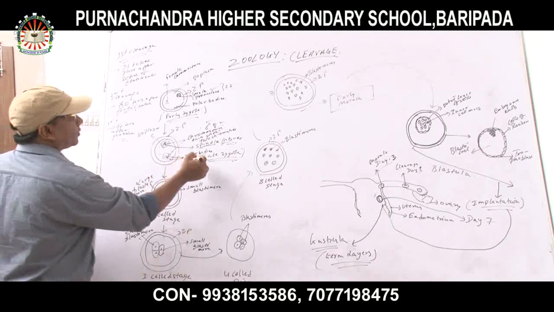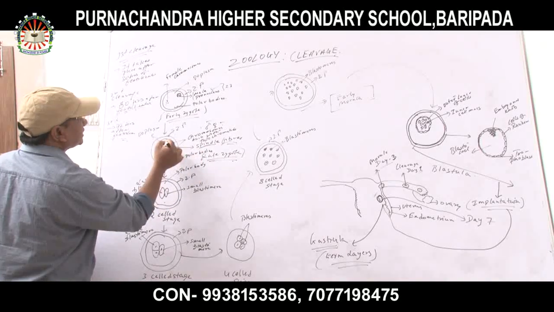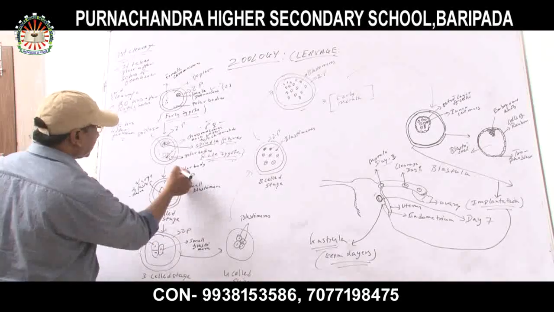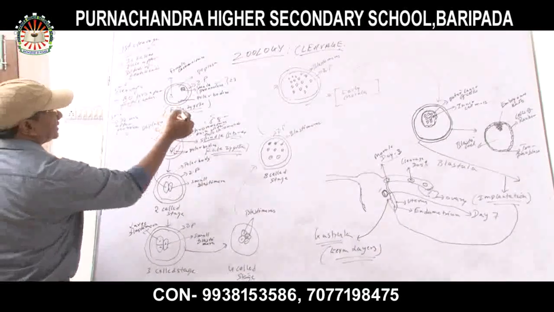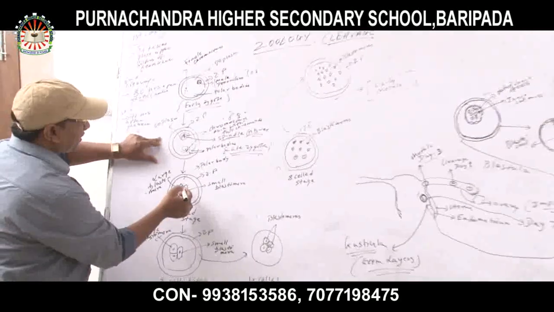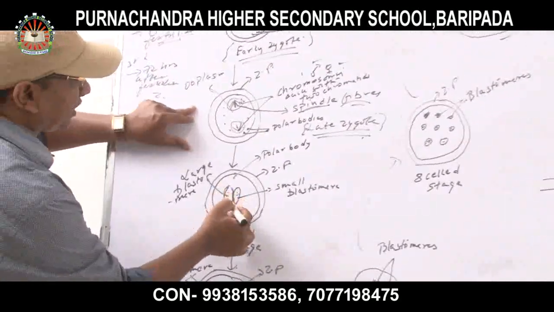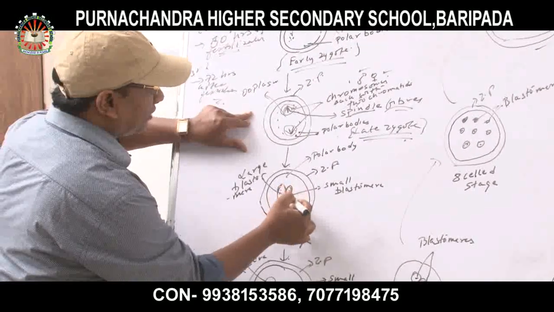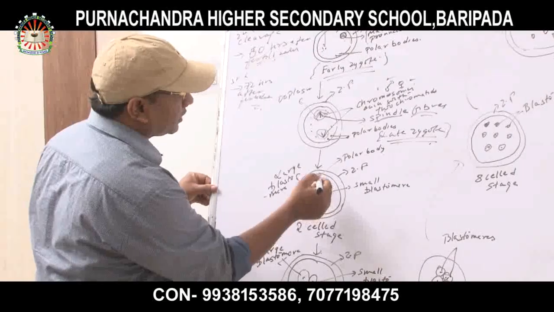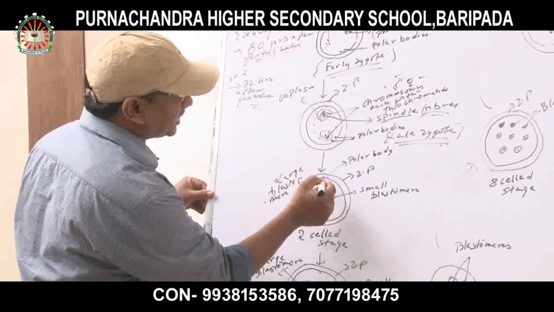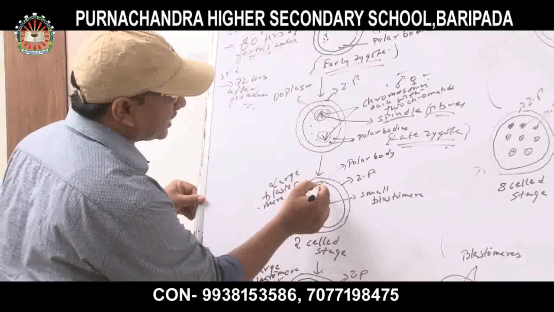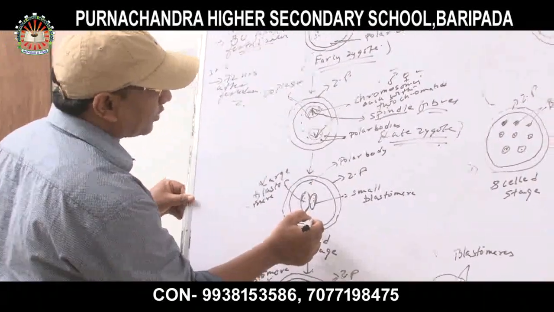Now the polar bodies are there. These are the spindle fibers provided by the centrioles. This is the early zygote, and this is the late zygote. After the late zygote, there will be the formation of two cells, which are called blastomeres. At the extreme end of the zona pellucida, two polar bodies are there. Here it is one and here it is one.